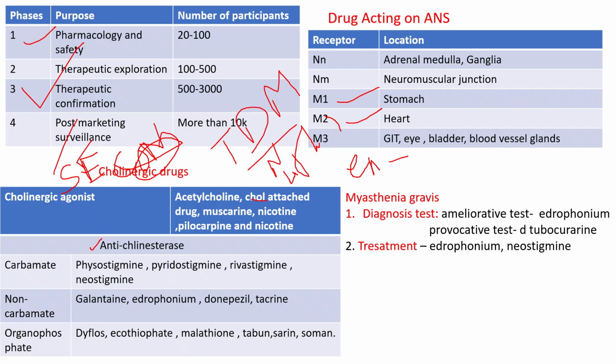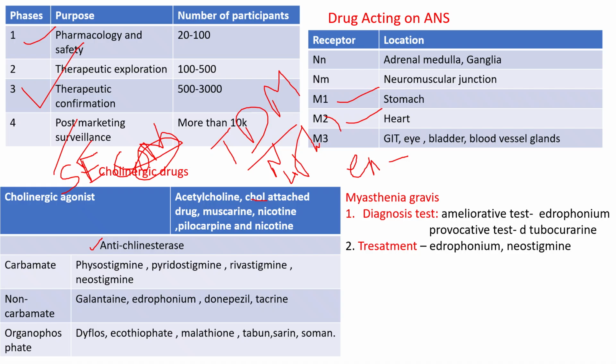One more group is the anticholinesterases, which inhibit cholinesterase, the enzyme that degrades acetylcholine. They are divided into reversible and irreversible. Reversible ones are carbamate and non-carbamate. Carbamates: physostigmine, pyridostigmine, neostigmine. Non-carbamates: galantamine, edrophonium, donepezil, tacrine. Then irreversible ones include carbamates as well as organophosphates. Carbamates: carbaryl, propoxur. Organophosphates: dyflos, ecothiopate, malathion, parathion, diazinon, tabun, sarin, and so on. These are all examples of organophosphates.